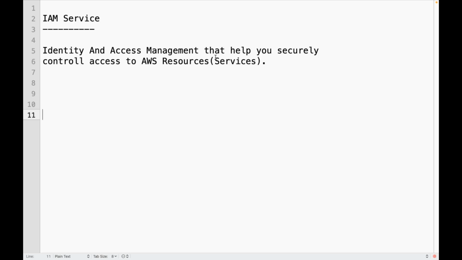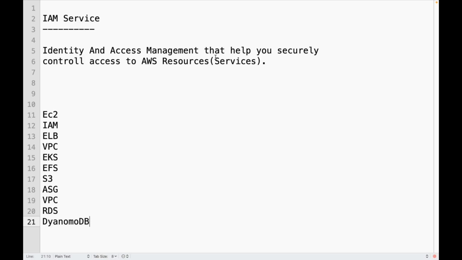Here AWS resources or services are nothing but EC2, IAM, even IAM is an AWS service only. ELB, VPC, EKS, EFS, S3, Auto Scaling Group, RDS, DynamoDB. These types of things are called AWS services. Not only this, there are many. I just named a few.